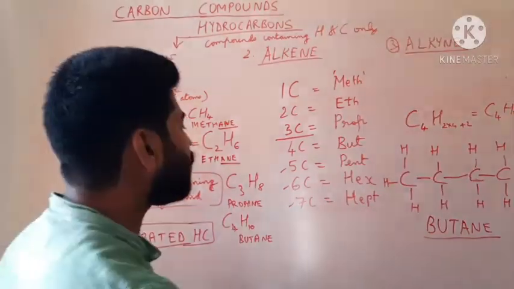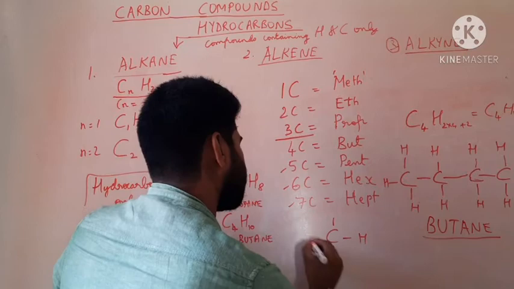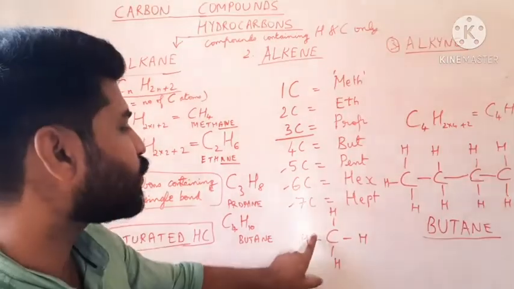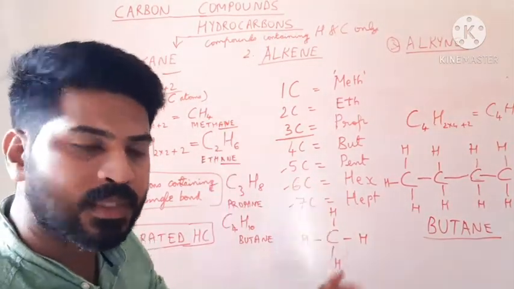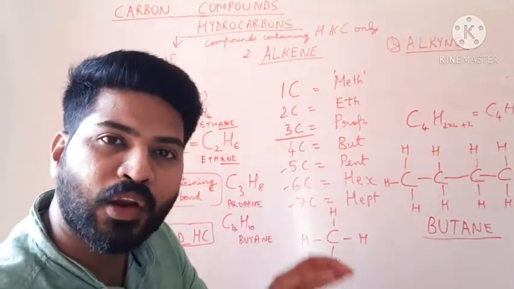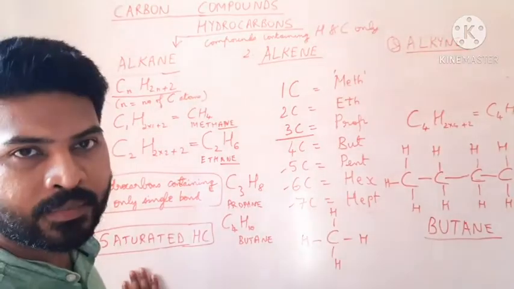Take the case of methane or any other alkane. The carbon is saturated with hydrogen atoms. It can take 4 atoms. It is already bound to 4 atoms, which means it cannot take any more, which means it is saturated.